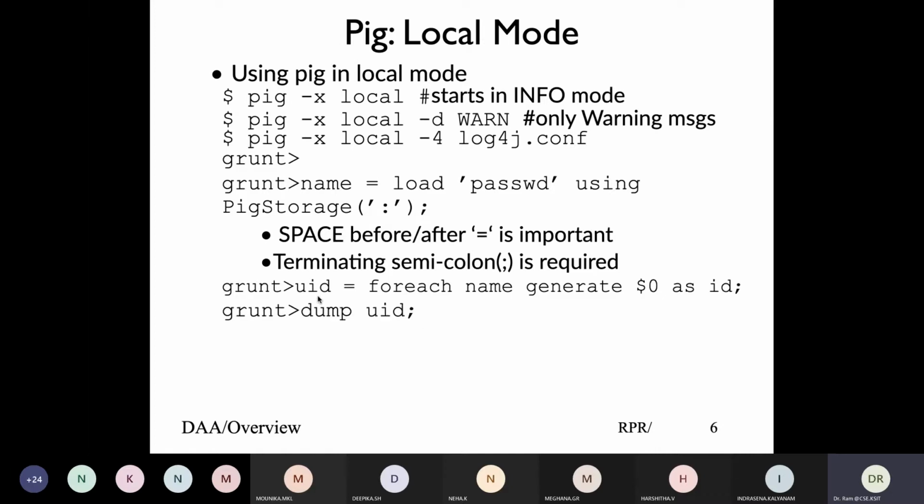And when you say dump UID, dump is a command that will display. Load is the command that loads from the data file. If you're running in local mode, this will be a local file. If you are running in MapReduce mode, this would be a file in the HDFS file system. Dump displays onto the console, and so on, and then you can quit. So we can quickly look at how it really works.